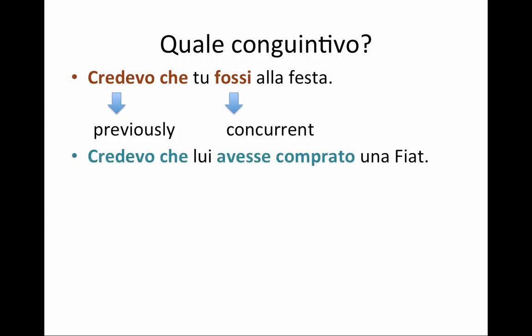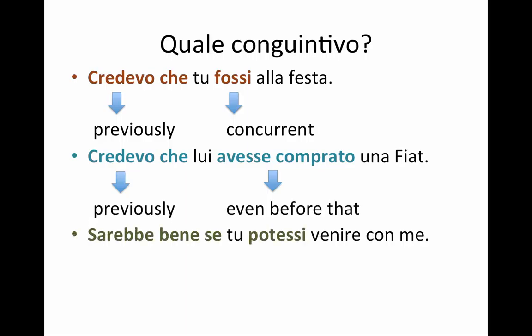Another example would be, credevo che lui avesse comprato una Fiat. I believed that, so this is my main clause, I believed, that he had bought a Fiat sometime before that. So my main clause is in the past, but my subordinate clause talks about something that happened even before that. And I'm using pluperfect or past perfect subjunctive.